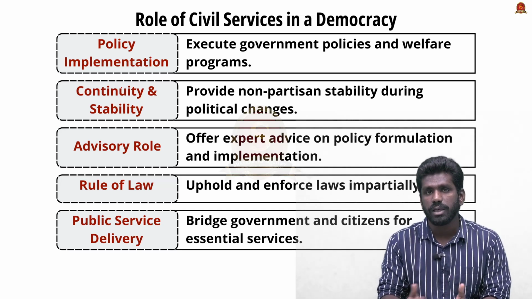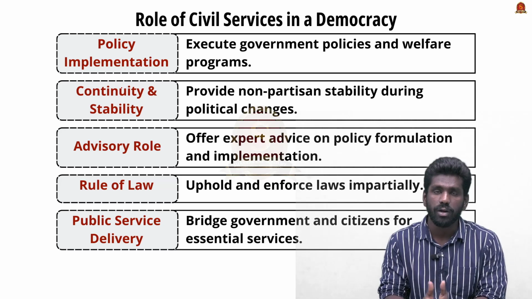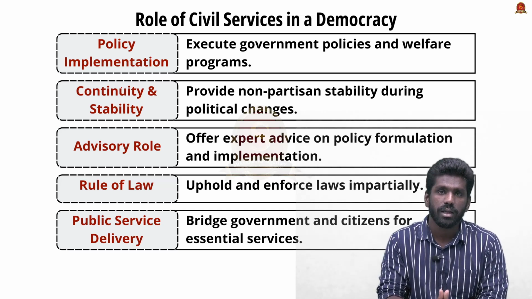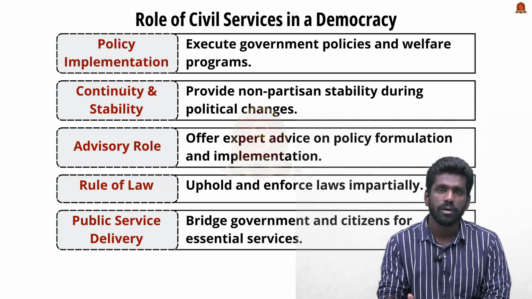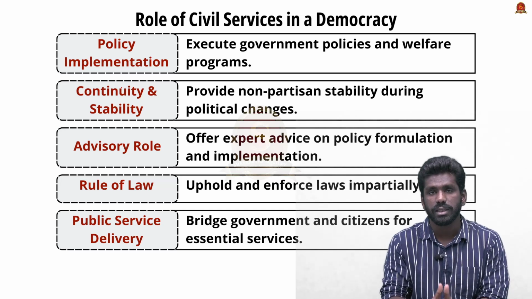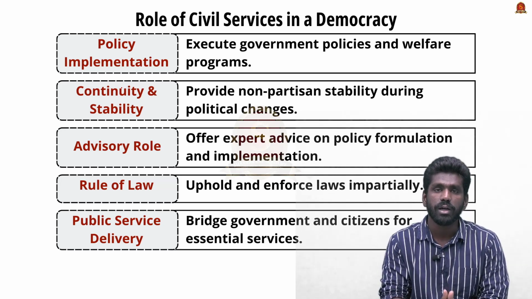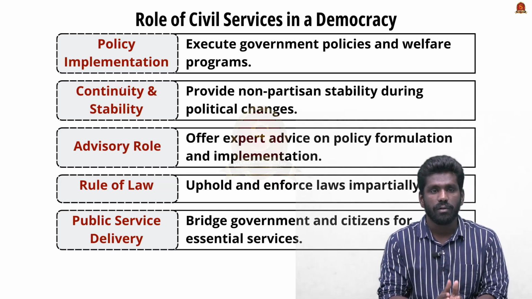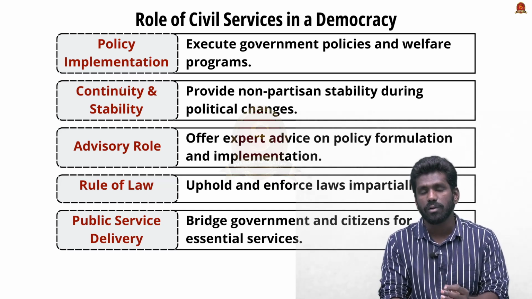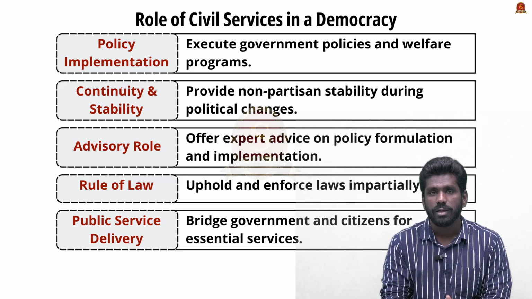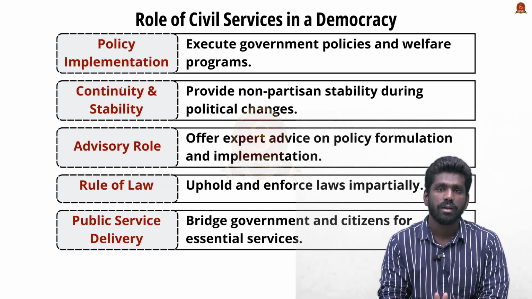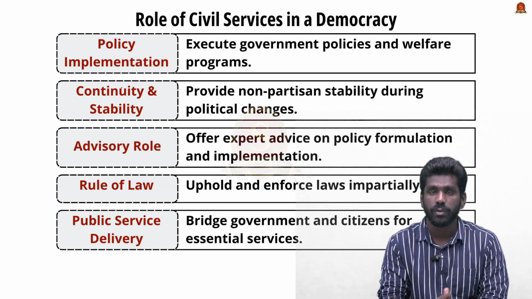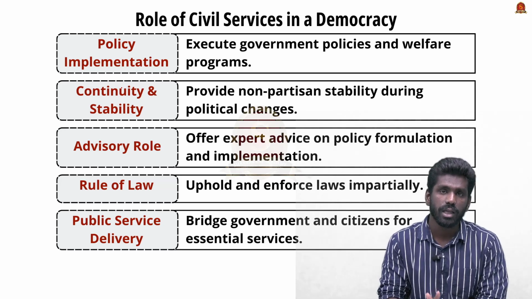The third one is the advisory role. The government is run by a ruling party which consists of ministers, MPs, MLAs. They may not have specialization in policy formulation. So the civil servants help them to formulate policy according to the changing needs of society. They also advise the government in policy formulation and focus on implementation of those policies. So the advisory role to the government is another important role of civil servants. Next one is rule of law. Civil servants at the ground level have to ensure law and order maintenance. The district collectors or superintendents of police are involved in ensuring the law and order of the district.